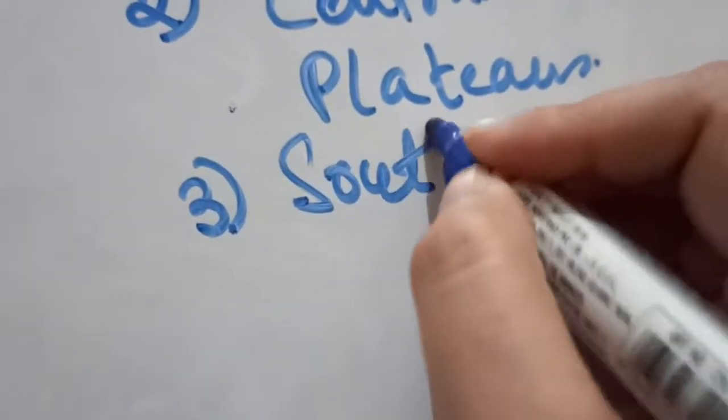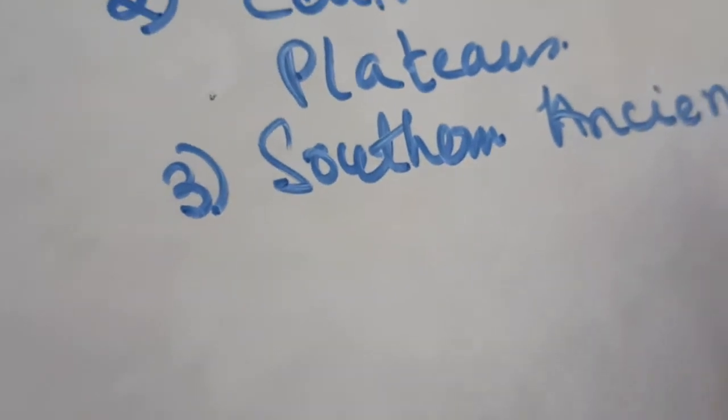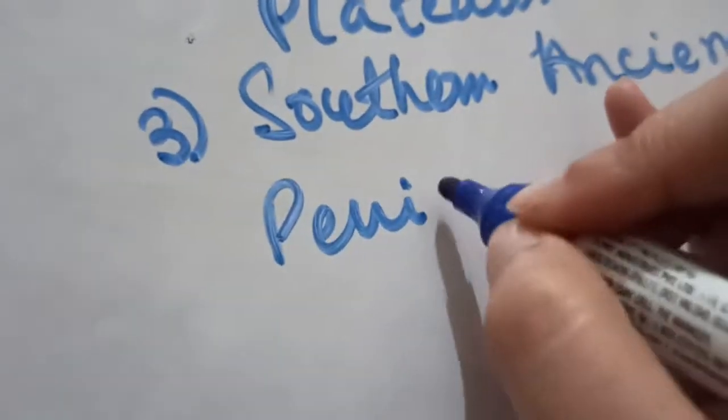Next, number 3 is the southern ancient peninsular plateaus.